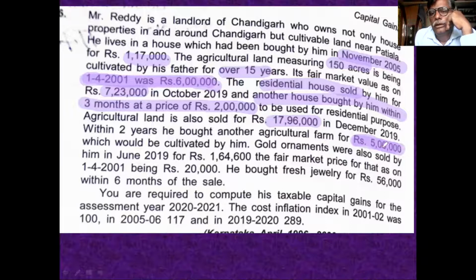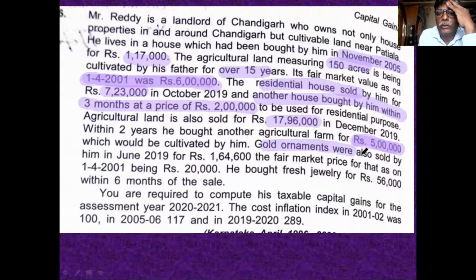Deduction. This is deduction 54B. Clear? Sale value is there, full value of consideration. Then the cost of that land is 6 lakh. Already explained. Only 3 points you take: full value of consideration, then second is index cost of acquisition, third is deduction. 3 points completed. Come to the next part.